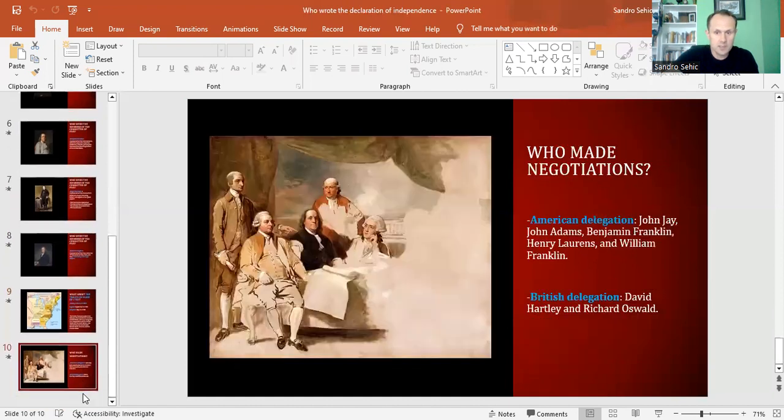Now, here's another interesting fact about the Treaty of Paris. This painting was made by Benjamin West, and during that meeting, we had an American delegation that consisted of John Jay, John Adams, Benjamin Franklin, Henry Laurens, and William Franklin, and a British delegation made of David Hartley and Richard Oswald. After signing the Treaty of Paris back in 1783, Benjamin West wanted to make a painting of that event, so he asked the delegates to pose for this painting. However, unfortunately, the British delegates refused to pose for this painting. So unfortunately, the painting has never been finished.